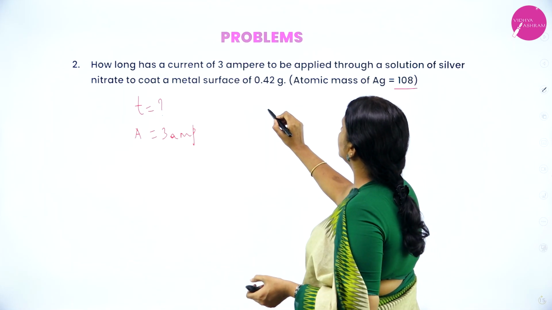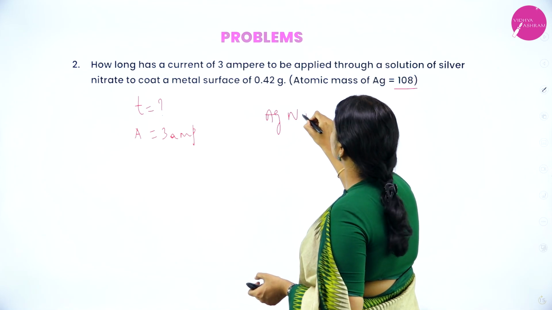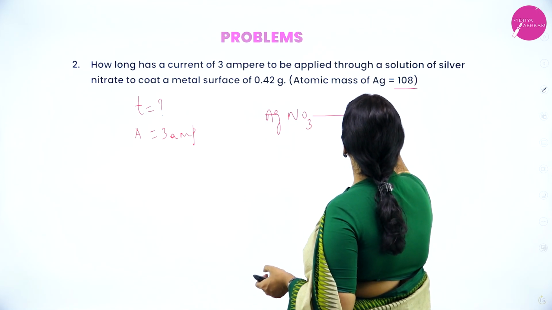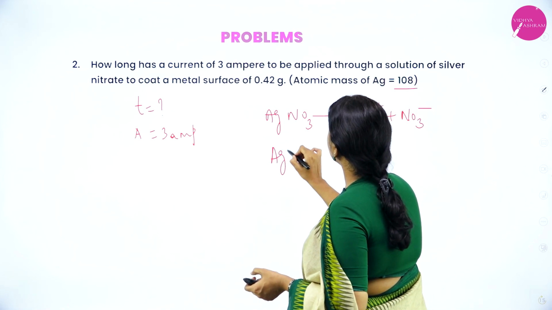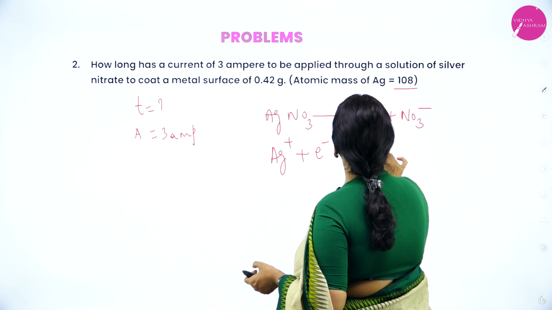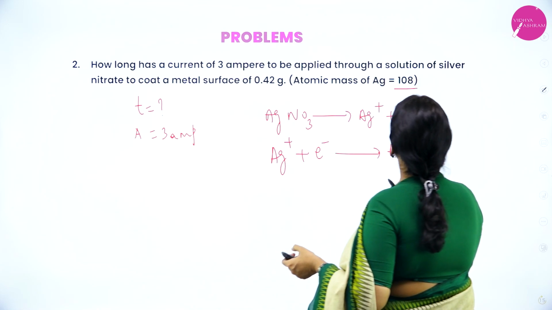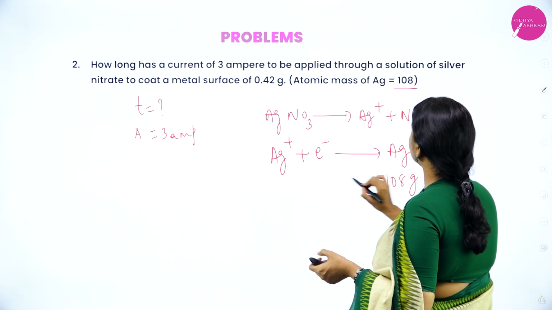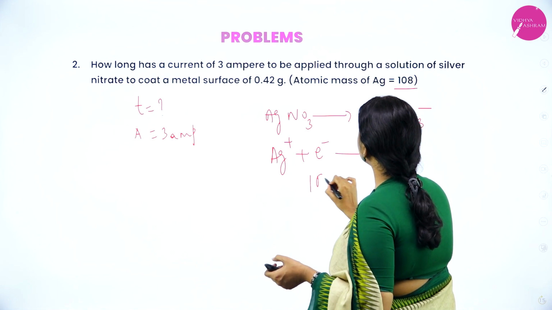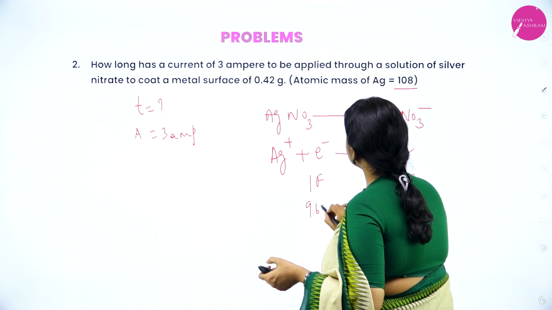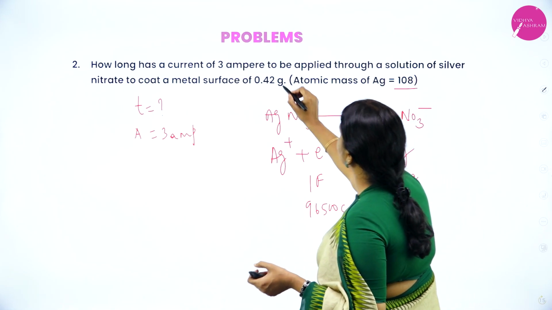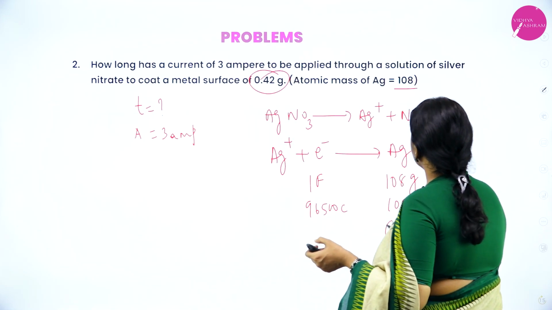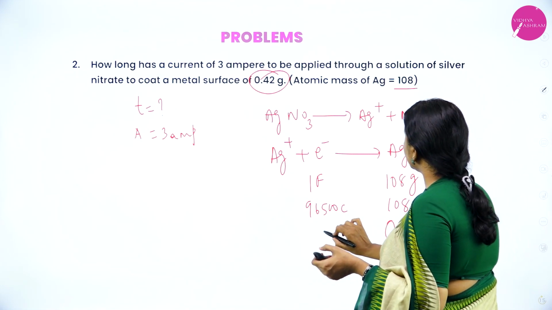Now, silver nitrate ionizes as Ag plus and NO3 minus. 1 mole of Ag plus takes 1 mole of electron to become Ag. Atomic mass of Ag is 108 gram. 1 mole of electron means 1 Faraday, and 1 Faraday means 96,500 coulomb gives 108 gram. For 0.42 gram, how much is required?